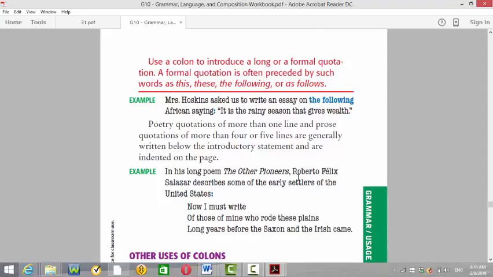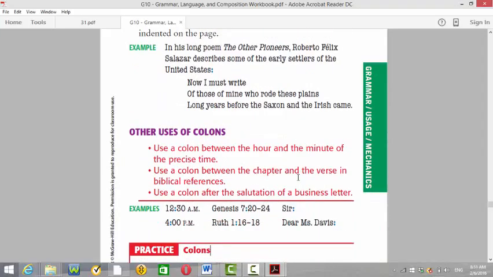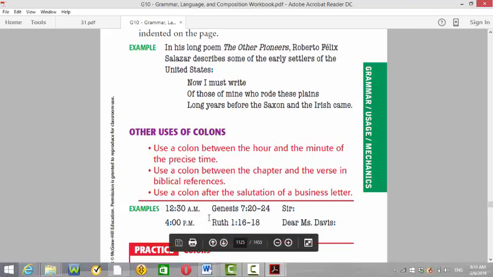And the last ones are of course the obvious ones here. With the clock, or the time, sorry, 12:30 a.m., colon. When you're referring to a verse in a holy book, the number of the verse, the number of pages, you separate them with the colon.